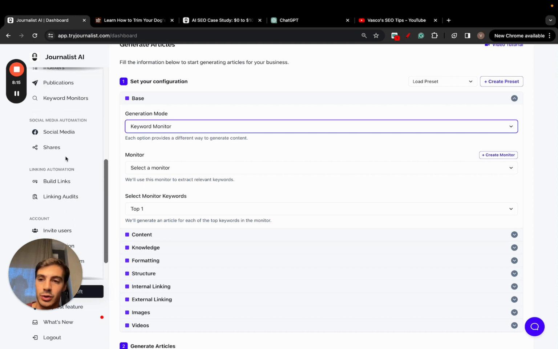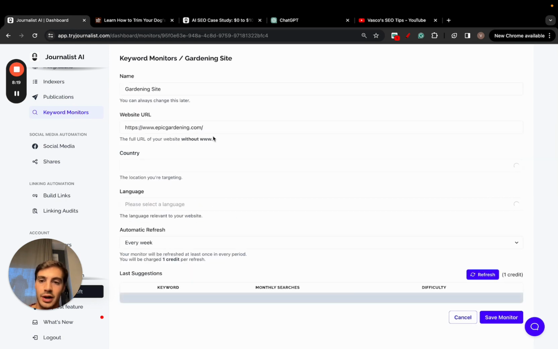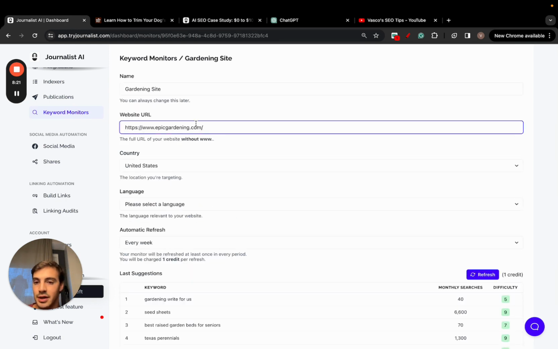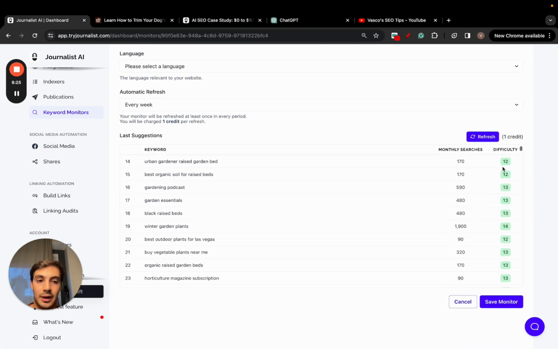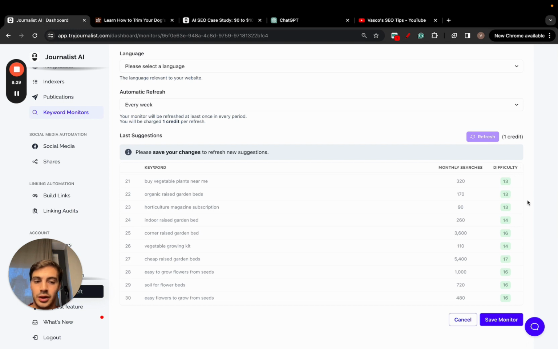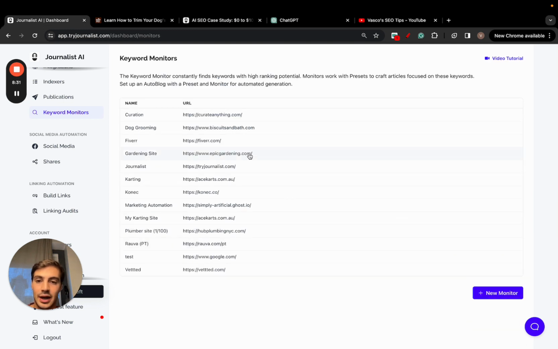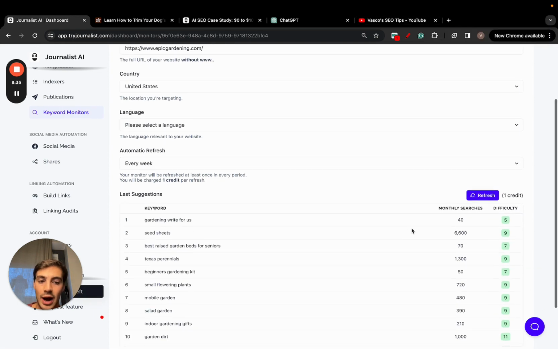So if you go here to keyword monitors, I'm not going to add a new one, I'll just show you this one right here. I just added my site here. This is not my site, just an example site. Added a country, added a language, and it gave me a lot of keywords with some decent monthly search volumes and some low SEO difficulties. And I can just have the AI take these keywords and produce content around the keywords that it found.